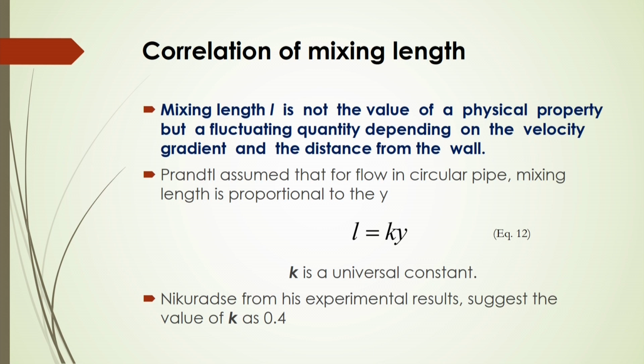So, what should that correlation be? We know that mixing length is not a physical property, but a fluctuating quantity which is estimated from the velocity gradient and the distance from the wall. Now, Prandtl assumed that for flow in a circular pipe the mixing length is proportional to y.